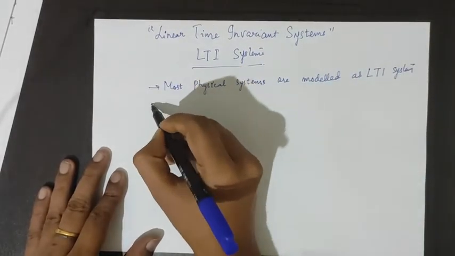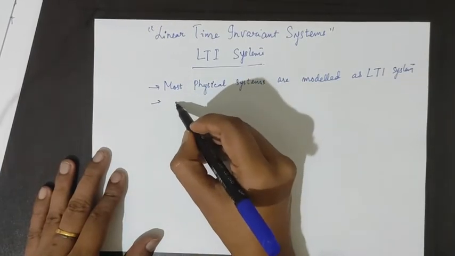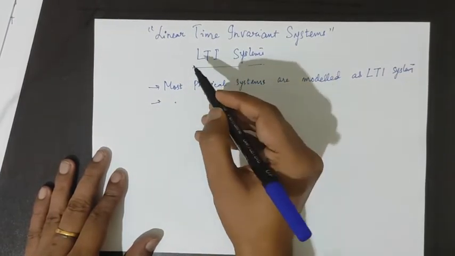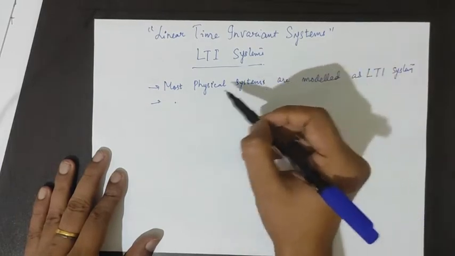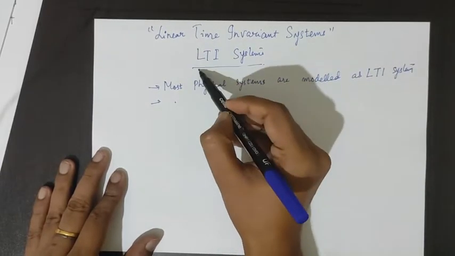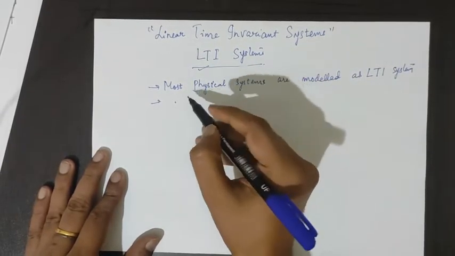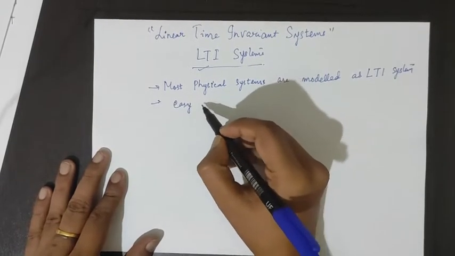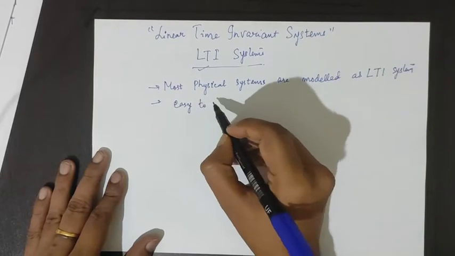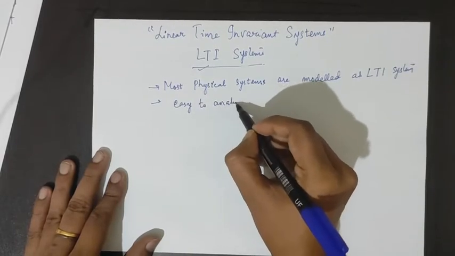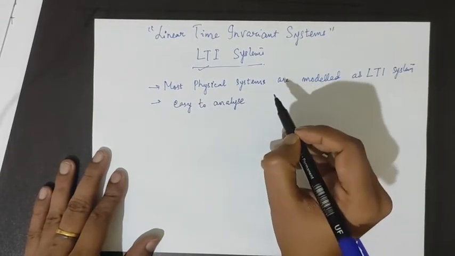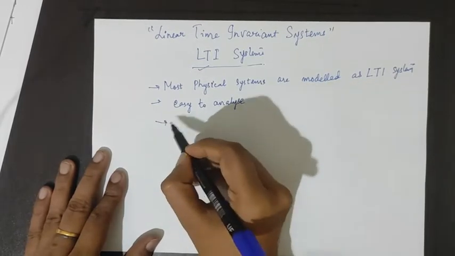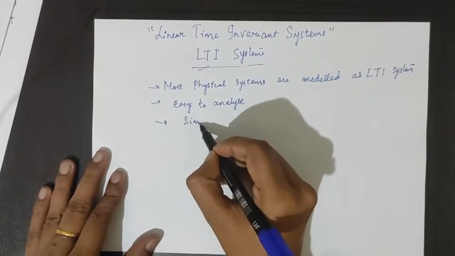Their advantages are that approximating physical systems as linear time invariant systems is easy to analyze, and it is a very simplified model.